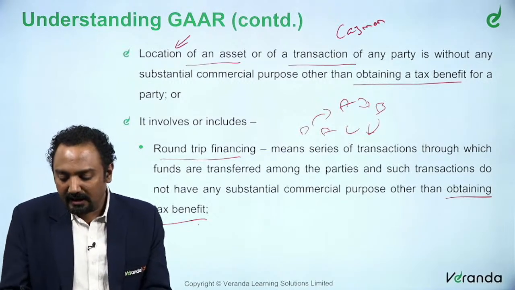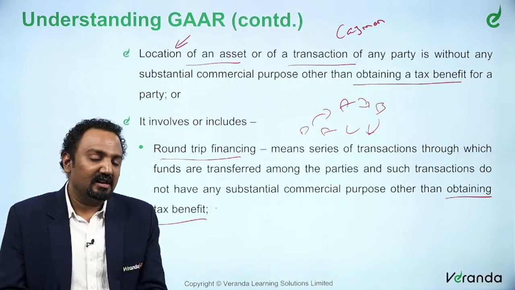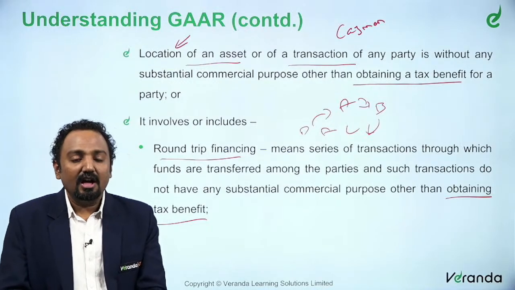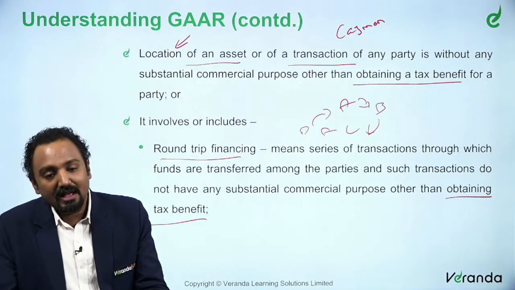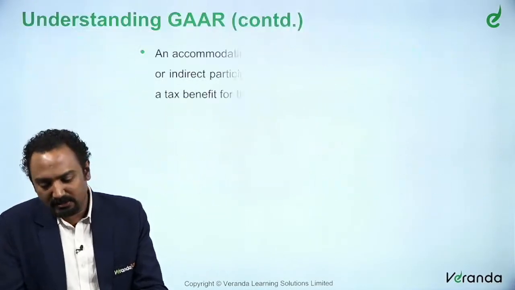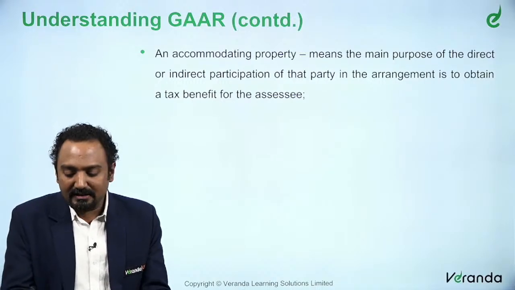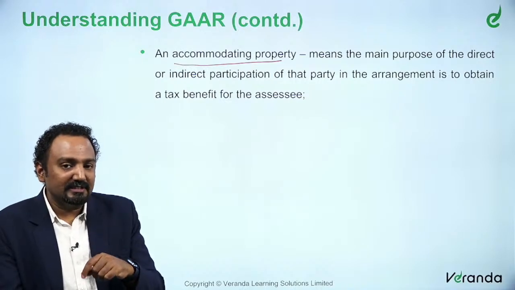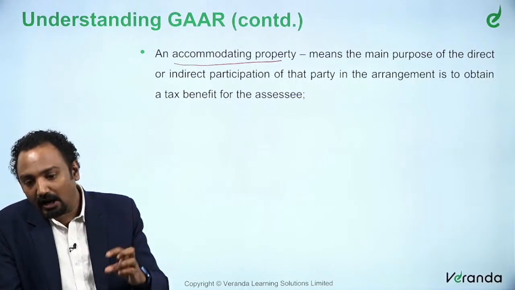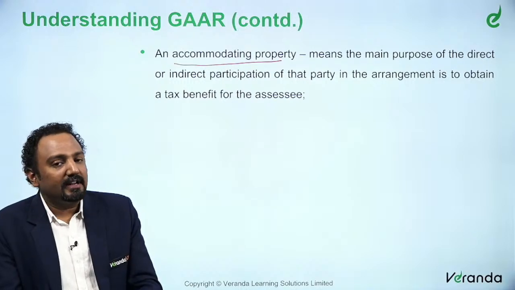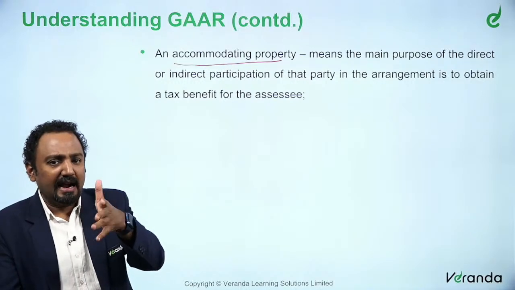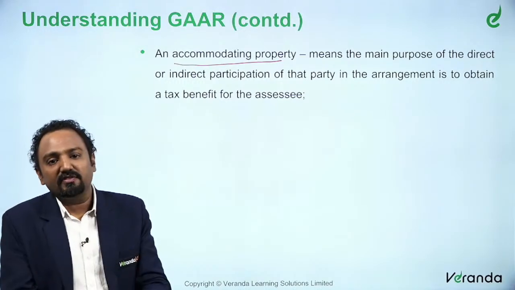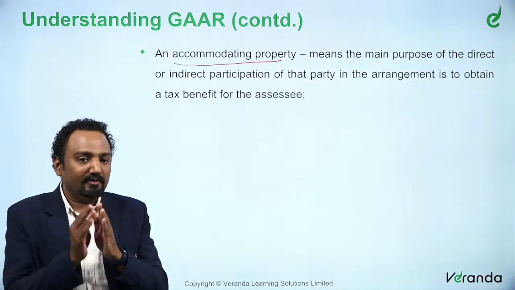So here also what are they saying? There is no other substantial commercial purpose other than obtaining a tax benefit. So this is another thing which is being discussed as lacking commercial substance. The next one is that there will be an accommodating party. So this lack of commercial substance includes round trip financing, and includes accommodating party. What is an accommodating party? We'll probably use the word adjusting. You're just trying to adjust into the arrangement just for the sake of giving a tax benefit to the assessee. You don't have a role in that arrangement.